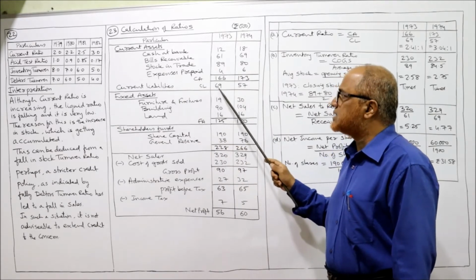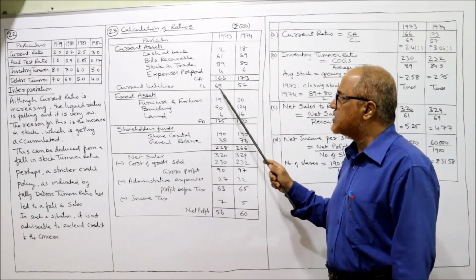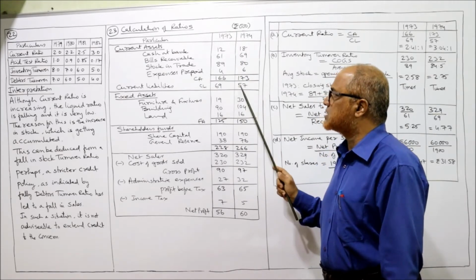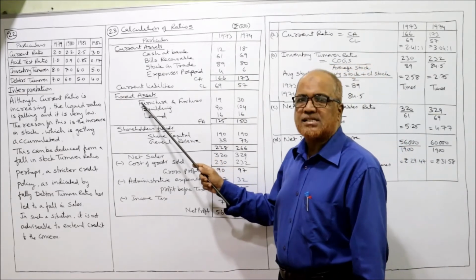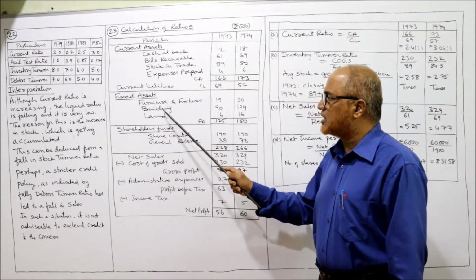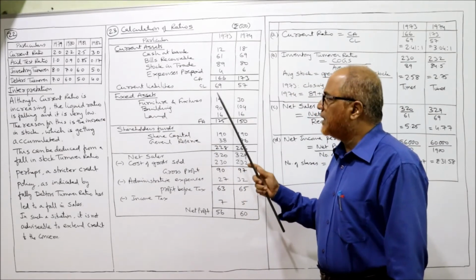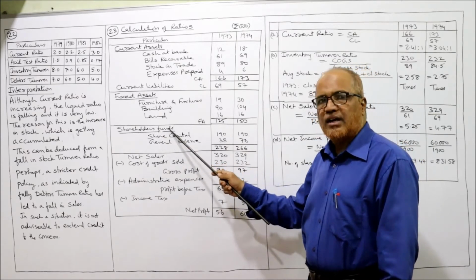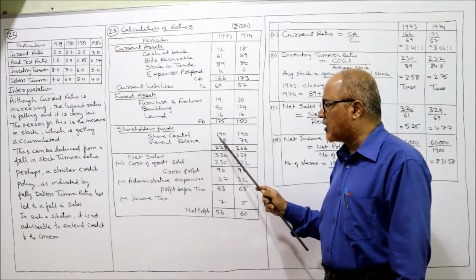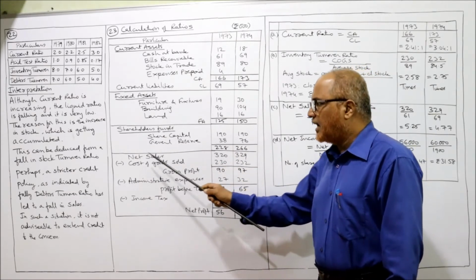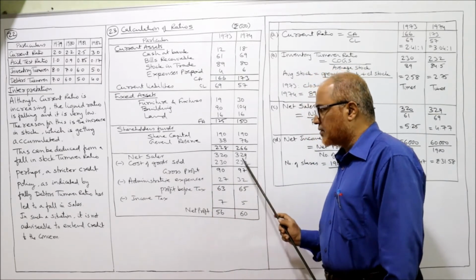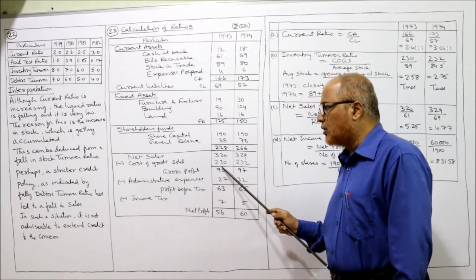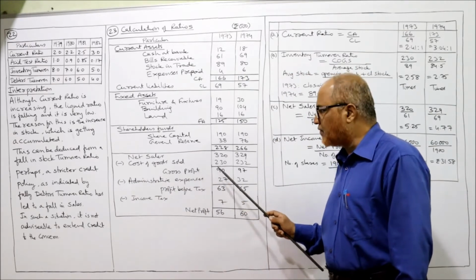Current liabilities are 69 and 57. Actually 69,000 and 57,000, but 3 zeros are ignored. Then fixed assets are given: furniture and fixtures, building, land. The total of the fixed assets is 125 and 150. Shareholders' fund consists of share capital and general reserve. Then net sales are given for both the years. From net sales, we have deducted cost of goods sold. What we get is gross profit.